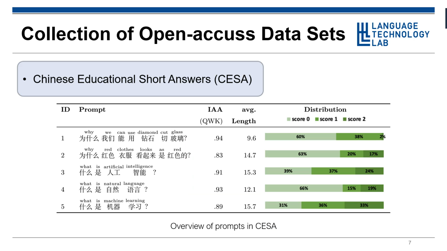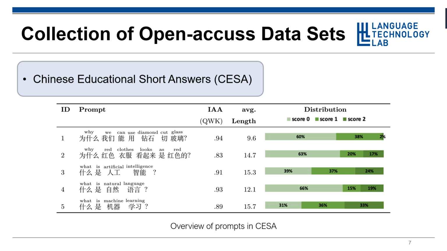The first dataset we collected is called Chinese Educational Short Answers, or in short, CESA. It contains 5 questions from the physics and computer science domain. Answers are collected from 360 students in the computer science department of Zhengzhou University.